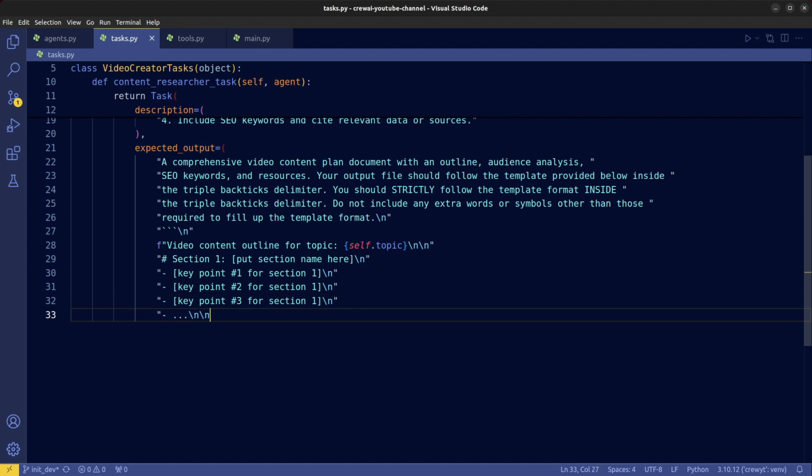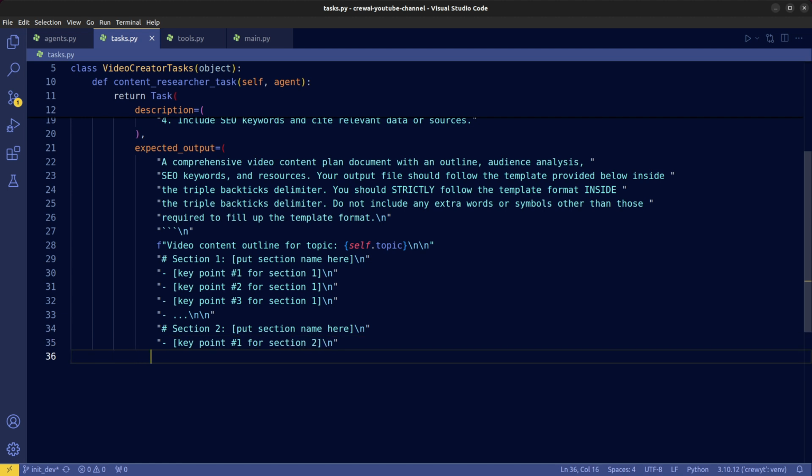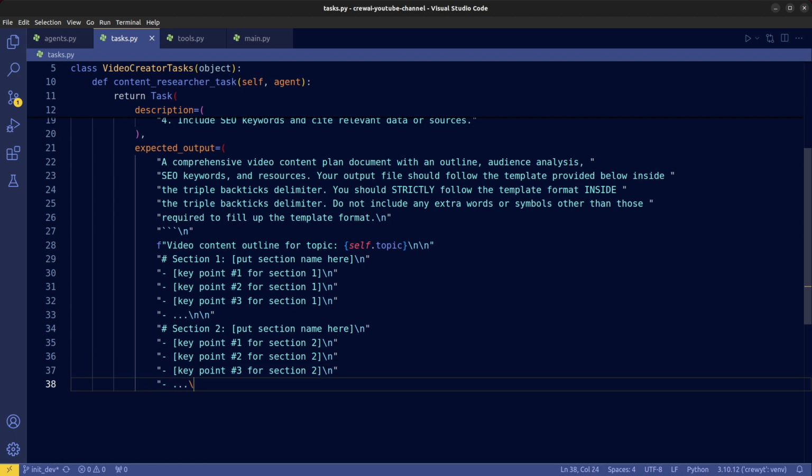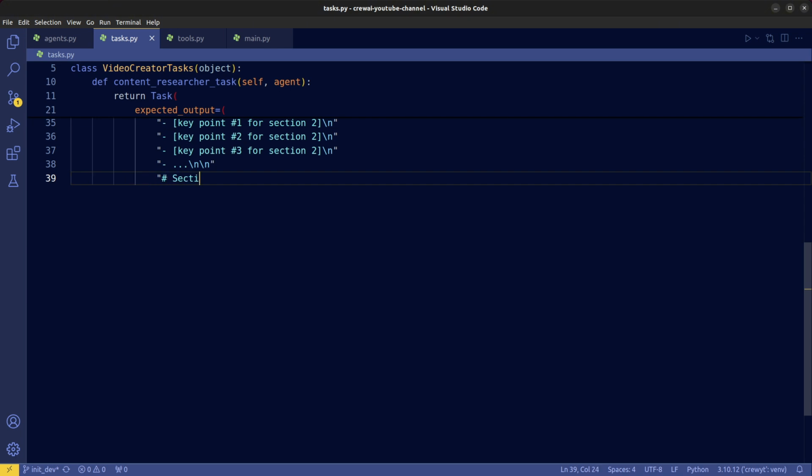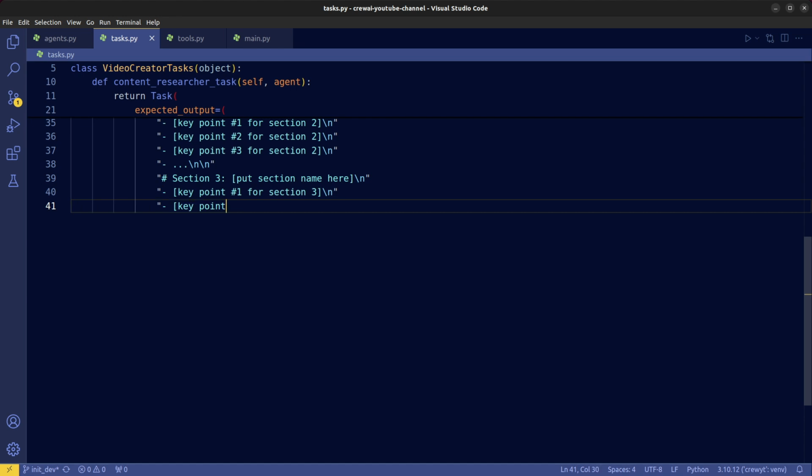Same goes for section 2, the section name, first key point for the section, then the second point, third key point, and so on. You can stop the example of sections here, but I usually give it one more just to be sure. The key points for this section,